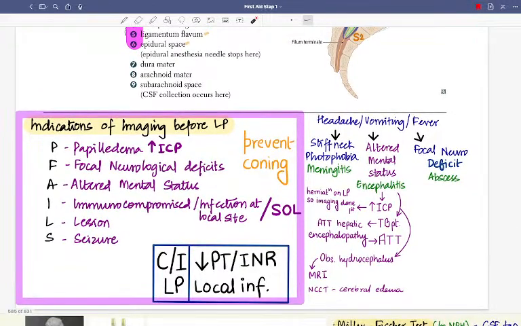Next, headache, vomiting, and fever. You can have stiff neck, photophobia, meningitis, altered mental status. See, in meningitis there will always be stiff neck and photophobia.